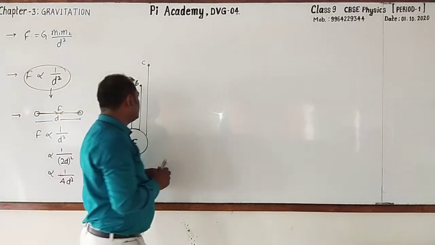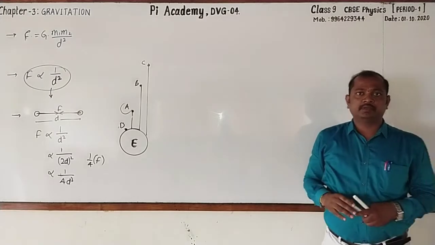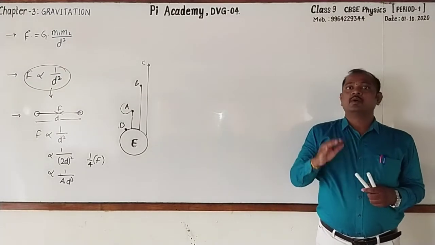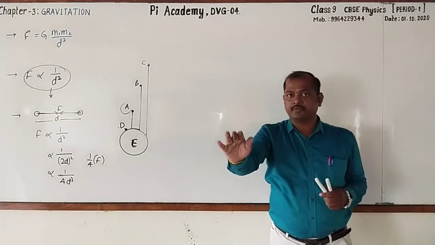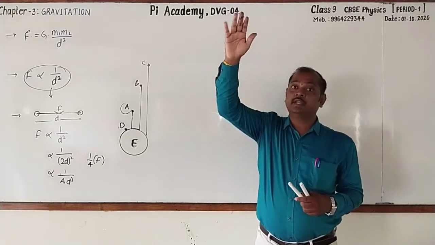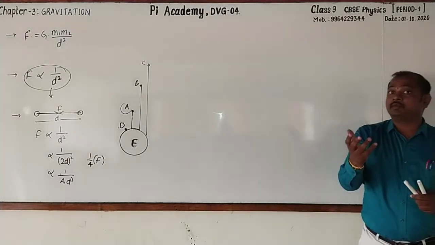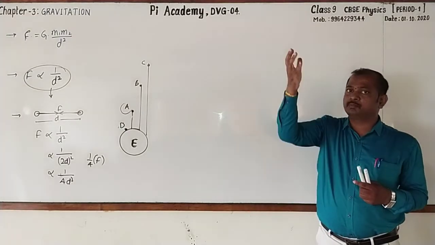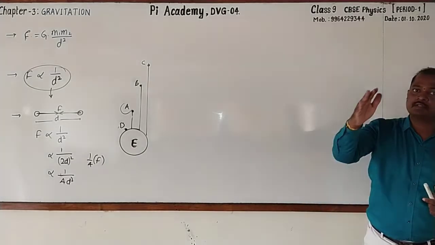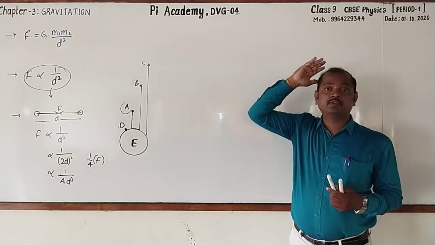Followed? In the same way, assume there is an apartment. In that nearly 8 floors are there. One student is standing in the first floor and another one is in the 6th floor and one more is in the 8th floor. In which of these 3 students the gravitational force acting between the students and the ground is more? Who is standing in the 1st floor, right? And the least who is standing in the 8th floor.